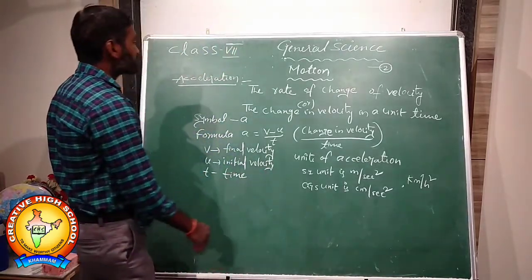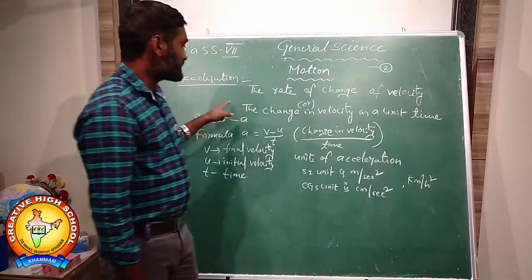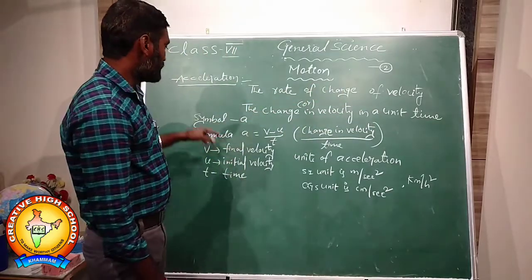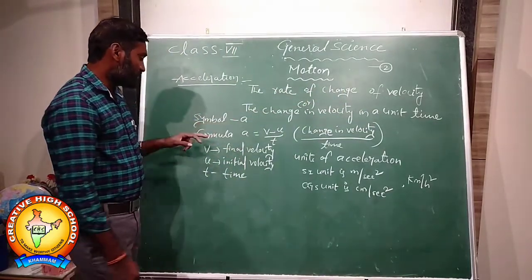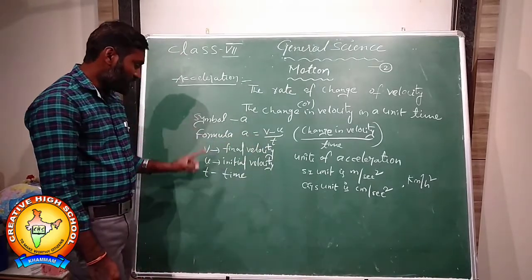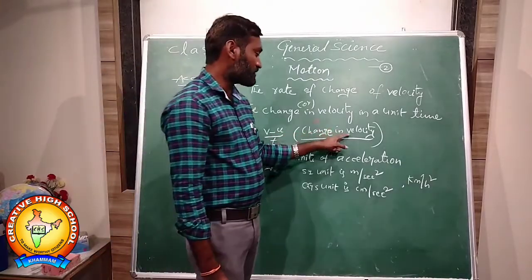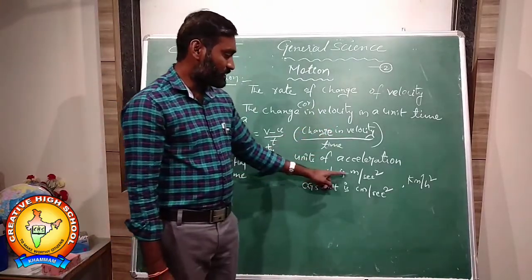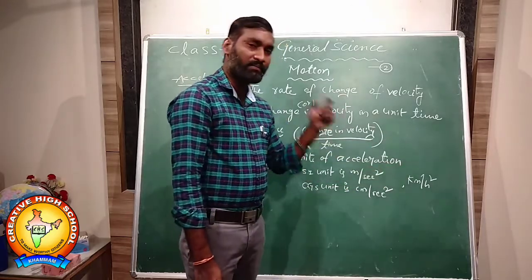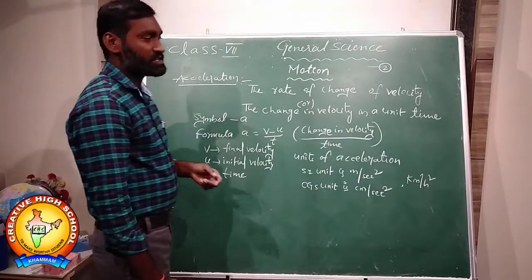The rate of change of velocity is called acceleration. The change in velocity in a unit time is also called acceleration. The symbol is small a, and the formula is a is equal to v minus u by t. v means final velocity, u is initial velocity, t is time. The SI unit is meter per second square, the CGS unit is centimeter per second square, and also kilometer per hour square. So this is the information about acceleration.